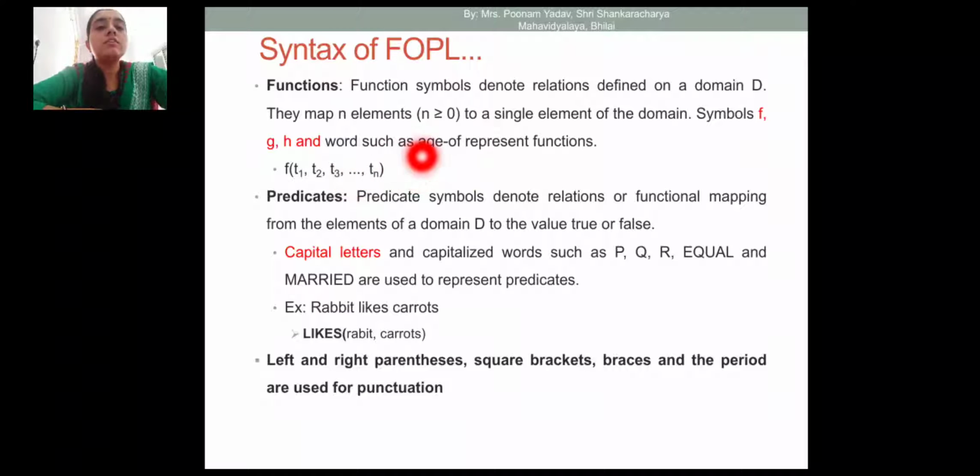So these small letters are used for denoting functions. Then predicates are denoted by capital letter words. These are symbols denoting relations or functional mappings from elements of a domain D to the value true or false. Here, for example, which we saw earlier, likes rabbit carrot.